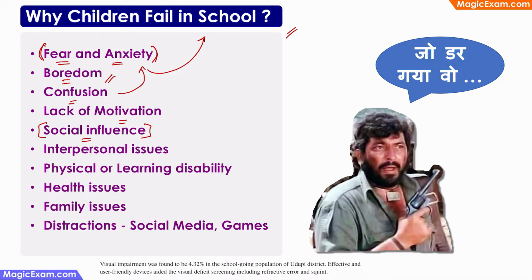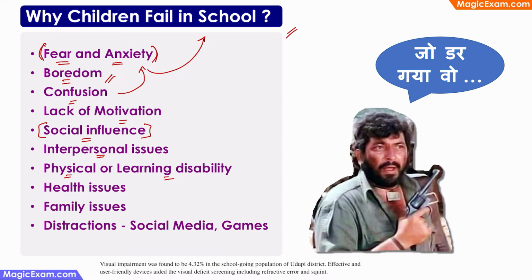Children can also be having interpersonal issues at home, or they might have interpersonal issues and they might not be getting along with the other students or with the teacher. And those interpersonal issues can lead to lack of motivation, fear, anxiety, and lead to failure in school. Then we'll talk about physical and learning disabilities. If such disabilities are not detected and addressed earlier on, they can also lead to failure in school.